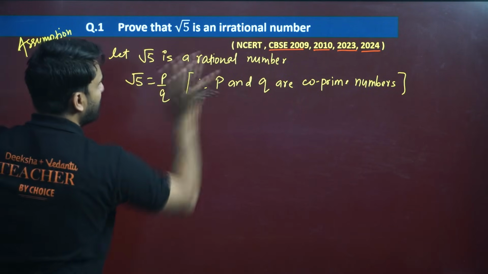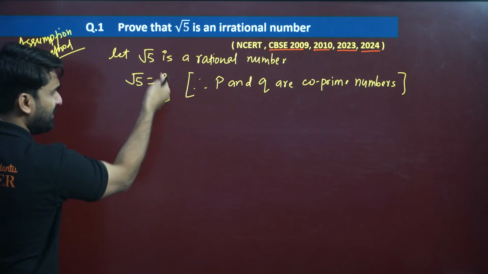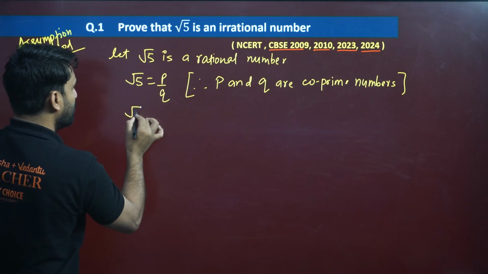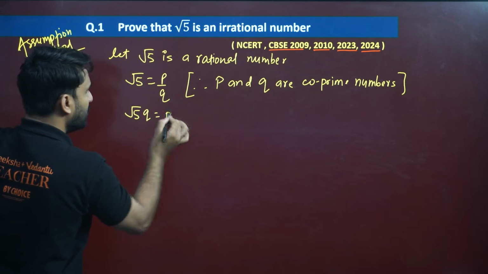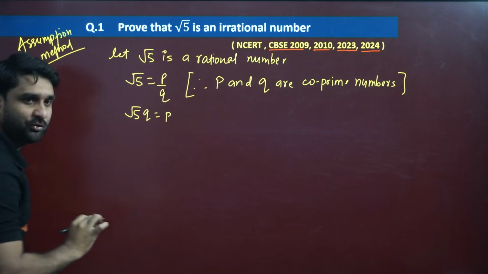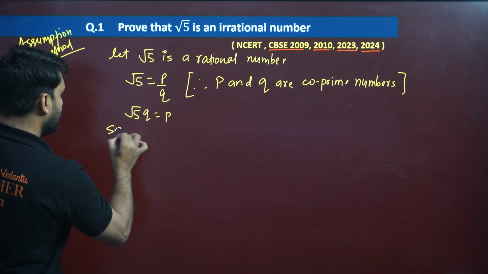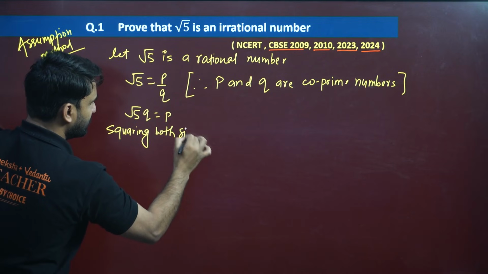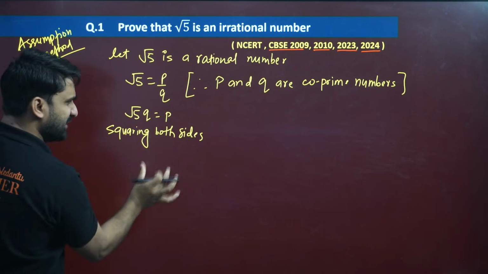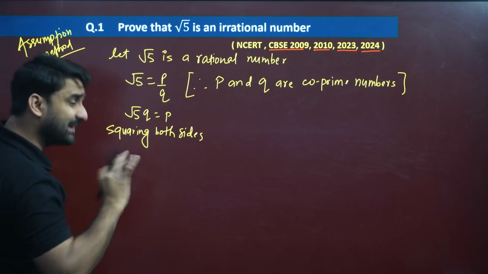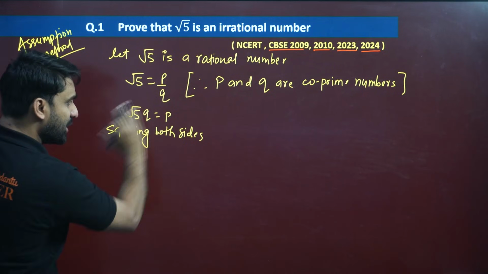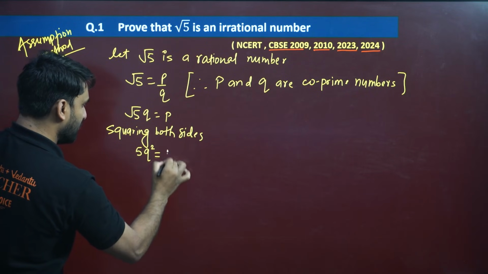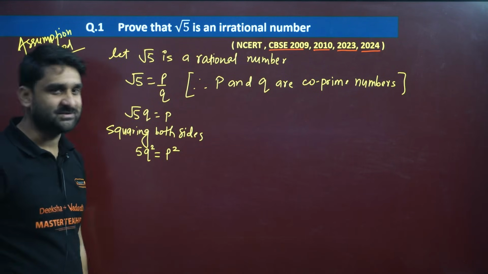Now we have assumed root 5 is equal to p by q. So can we write this as root 5 q equals p by cross multiplication? Root 5 q equals p. Now squaring both sides. Whenever you are solving such questions, please make sure to write the steps clearly. So root 5 q equals p. Squaring both sides, root 5 will be removed and only 5 will remain: 5 q square equals p square. I hope this is clear to you all.